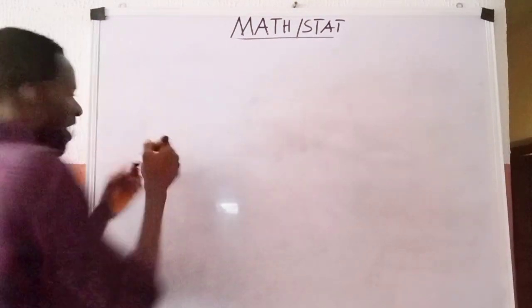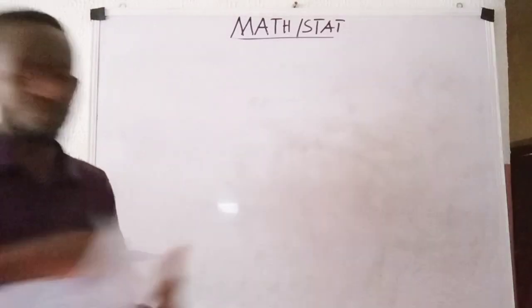Okay, the number 3 property, which we are going to write and prove.